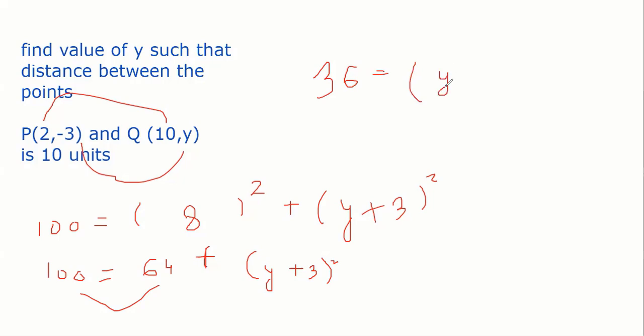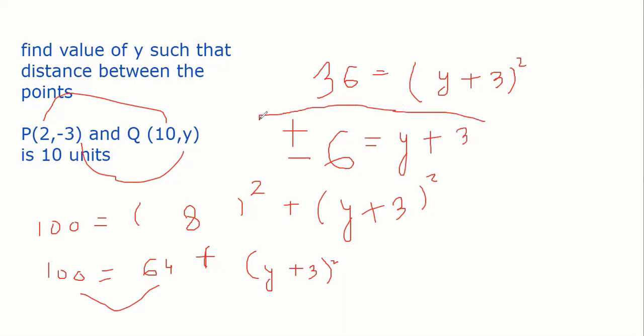I don't want you to open the y plus 3 whole square. There is no point making it bigger. Take a square root both sides. Here you will get plus minus 6. Guys, don't make the mistake here. You will get plus minus 6 equal to y plus 3. I took a square root of both sides.